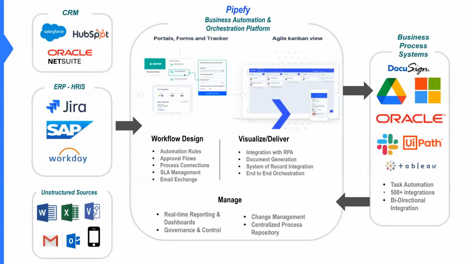Now, how does Pipefy get all of this done? Well, we allow whether the information is triggered or starts from any different system, like the CRM system, HRS system, any of the unstructured sources, like an email, even as far as a text message. How does Pipefy pull that information from those systems? What we do is we take that information, we apply automation rules, we apply approval flows, we make sure we're managing SLAs within that information in those data processes.